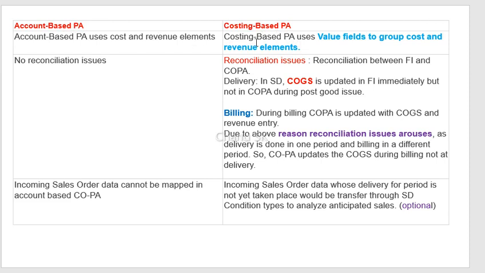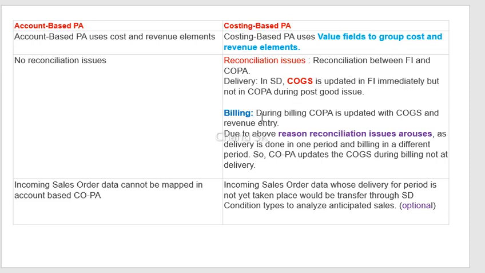There are no reconciliation issues at the time of delivery and billing in account based COPA, but in costing based COPA reconciliations happen at the time of delivery and billing because of the time lag. In the delivery, COGS is updated immediately in FI but not in COPA.